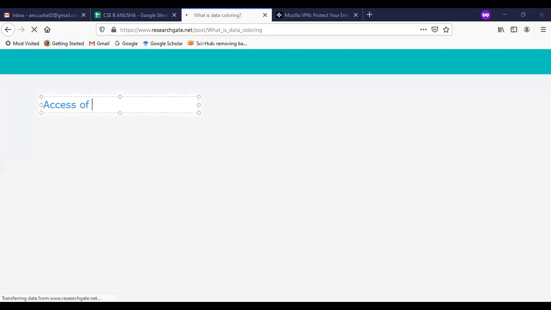So how am I getting the resource? I need to get access to the resource here. How am I getting access to the resource? The first thing is access of resource. So what are the steps we are following here? First, I need to go to a search engine. How am I going to the search engine? I have to double click on Mozilla Firefox here. So the Firefox engine has been used. Whenever I am using Firefox, I have to enter the URL. So that is the first step.